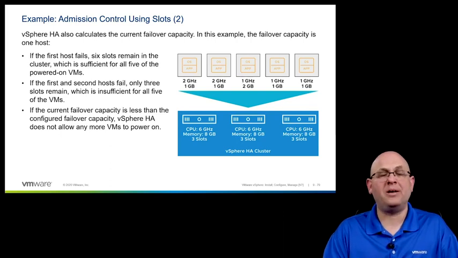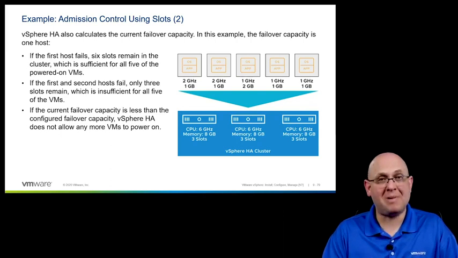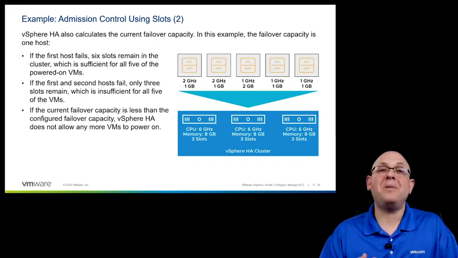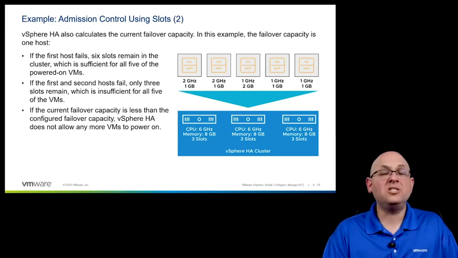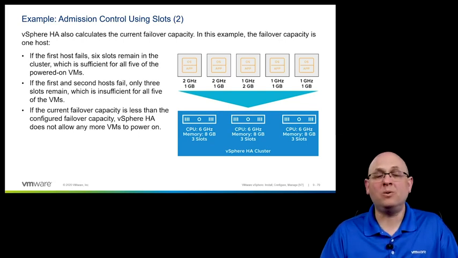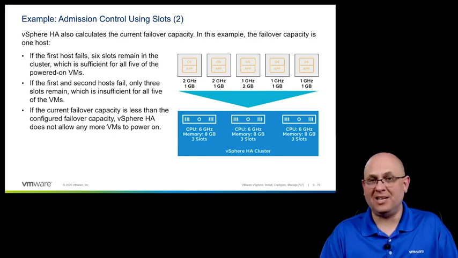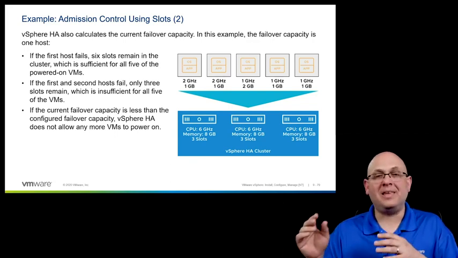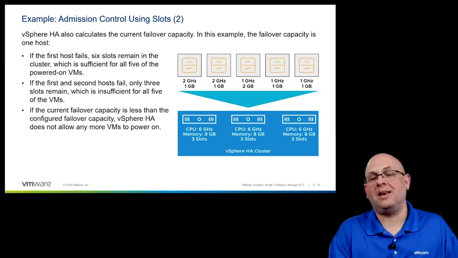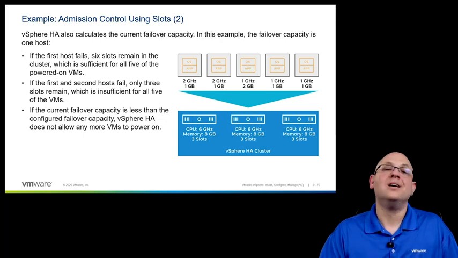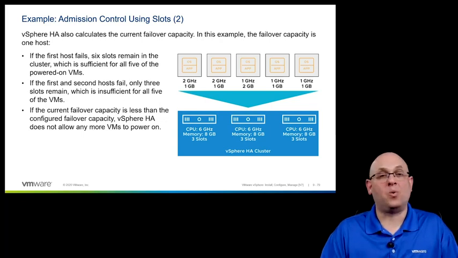Using admission control by using slots is an inefficient method of calculating the total capacity of the cluster, because in many cases, the reservations on your virtual machines are not equal to one another. If they were all identical VMs with identical reservations, then yes, it would be the exact same way that we would calculate it using percentages, okay? But because that's not always the case, percentages is really a better way to do this.